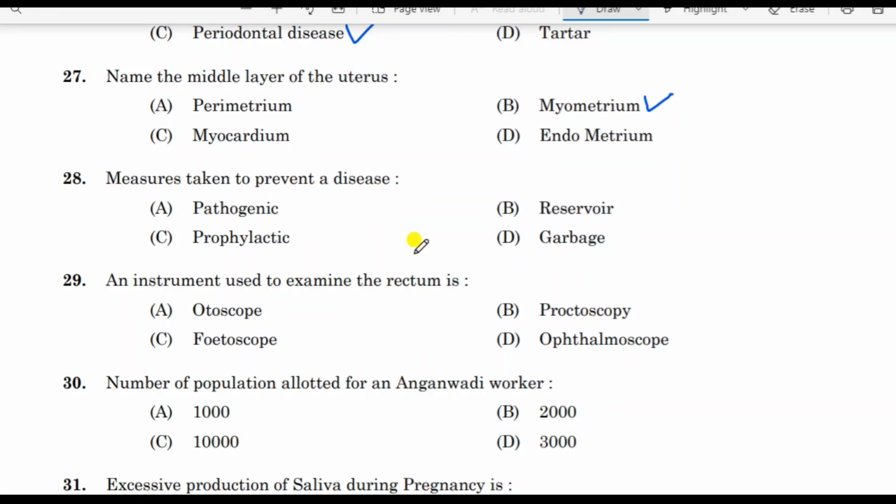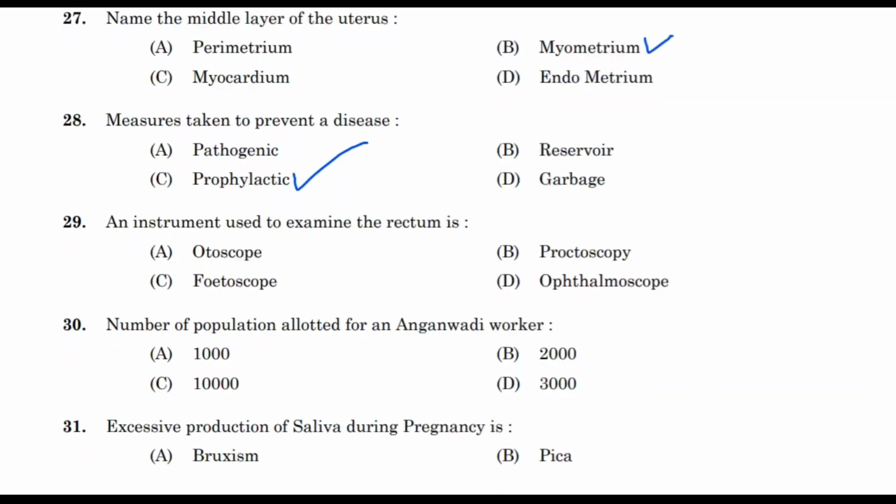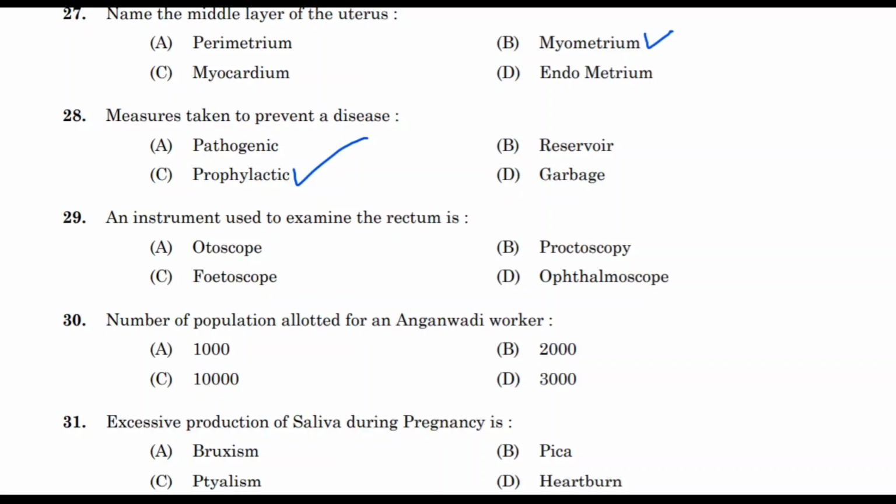Next question. Measures taken to prevent a disease. Correct answer is prophylactic. Prophylactic measures, when you say, that is to prevent a disease. We can use mosquito net to prevent mosquito bite. Then next question. An instrument used to examine the rectum is, correct answer is proctoscopy.